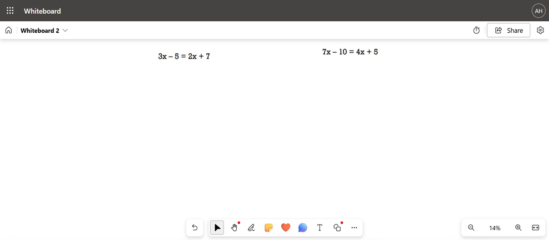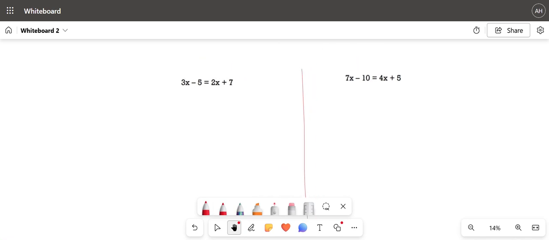We're going to start with this one on the left. Just kidding, okay, here it is. So we're gonna start with this one right here. We have 3x minus 5 equals 2x plus 7.